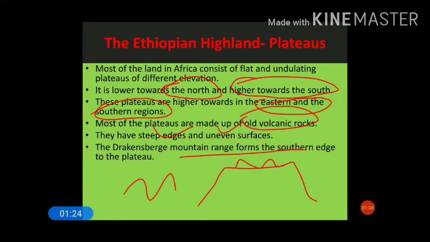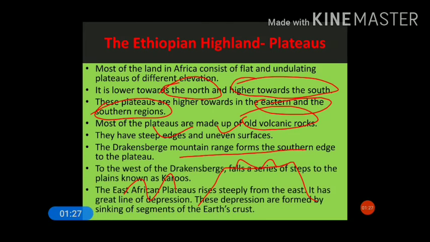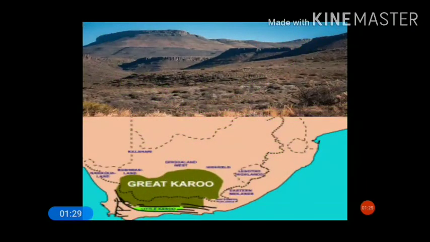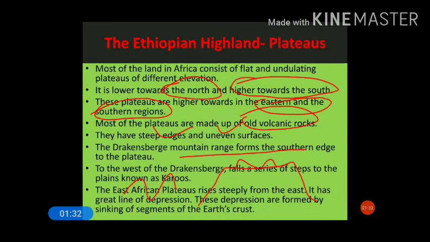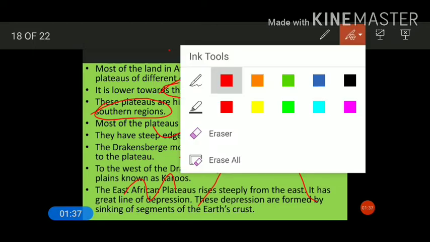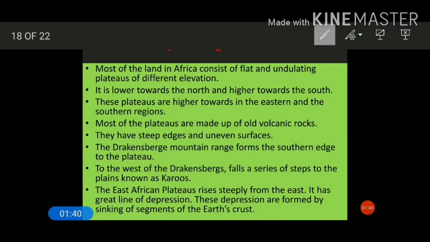We can also see this in the map. I'll show you in the next map. Now you see here, to the west of the Drakensberg falls a series of steps to the plains known as Karoo. The Karoo is a series of steps, or terrace-like plains, in the western part of the Drakensberg.